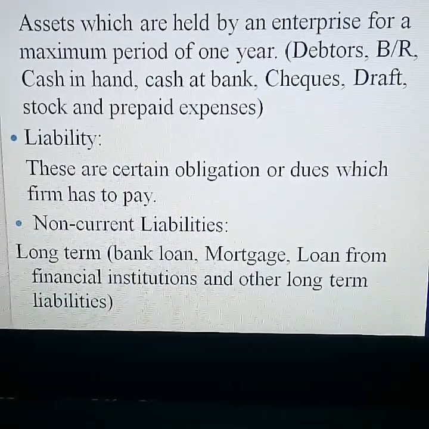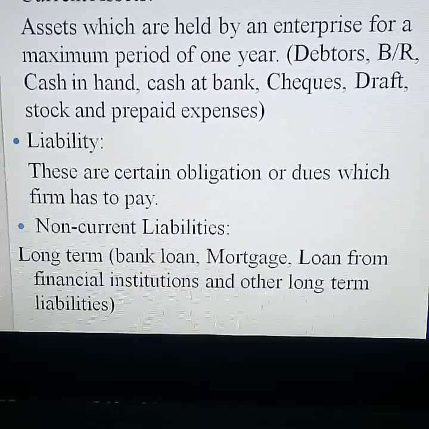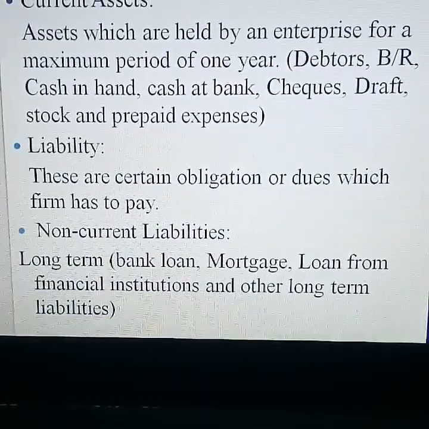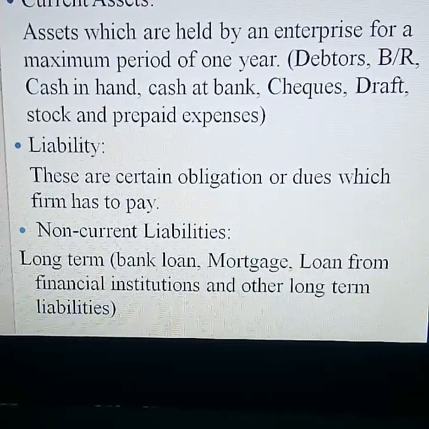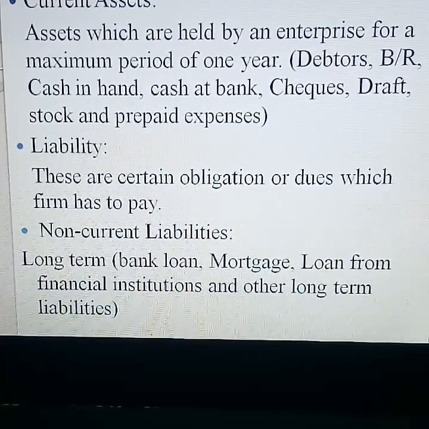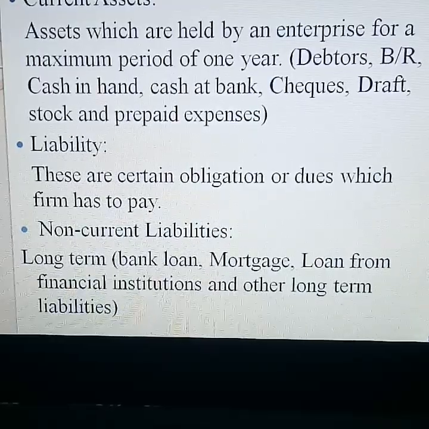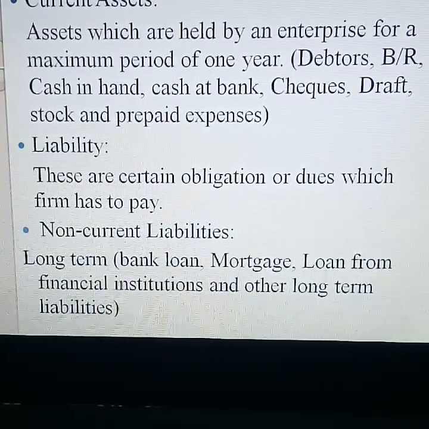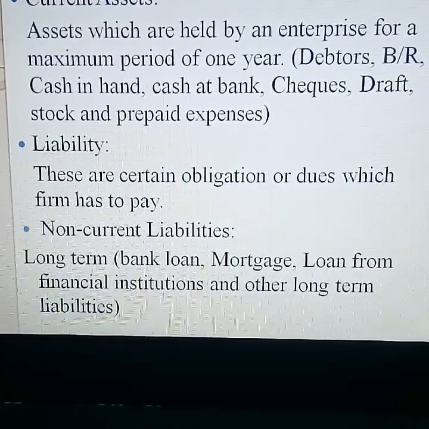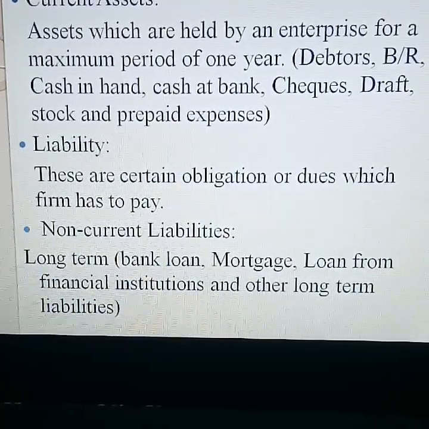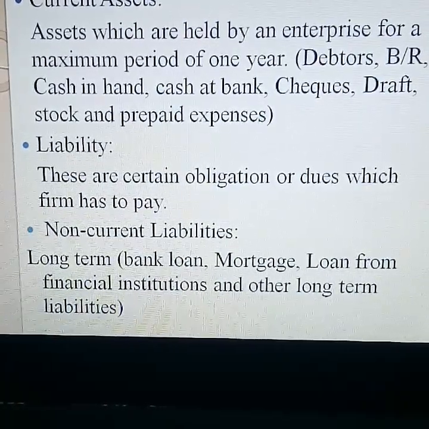Then liability. What is meant by liability? These are certain obligations or dues which the firm has to pay. The liability is also classified in two ways, non-current liability and current liability. Non-current liability is a long-term liability. The business has to pay after more than 1 year. For example, bank loan, mortgage, loan from financial institution, other long-term liabilities.